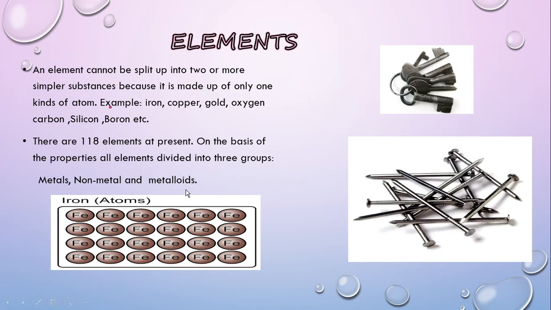Metalloids are the elements which have some properties of metals and some other properties of non-metals. Examples of metalloids are silicon and boron. There are two pictures of iron substances: keys and nails. Iron substance is made up of only one kind of atom. Look here, so it is a pure substance.